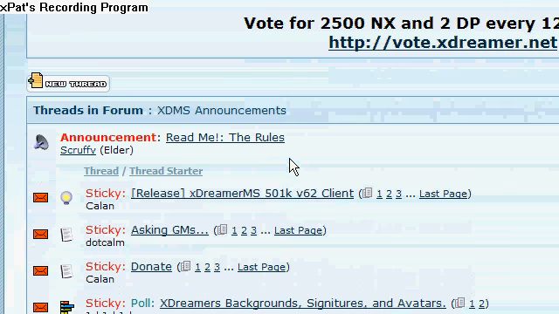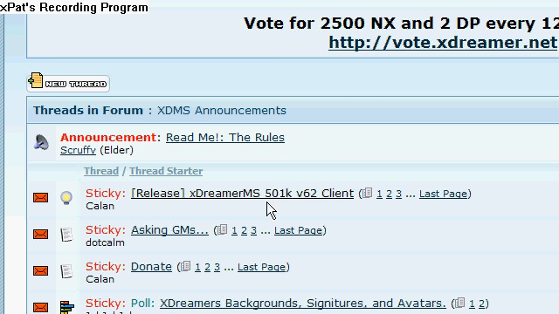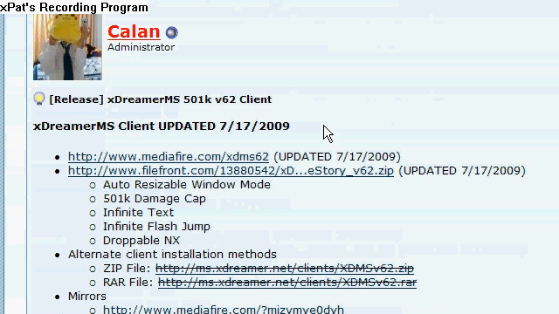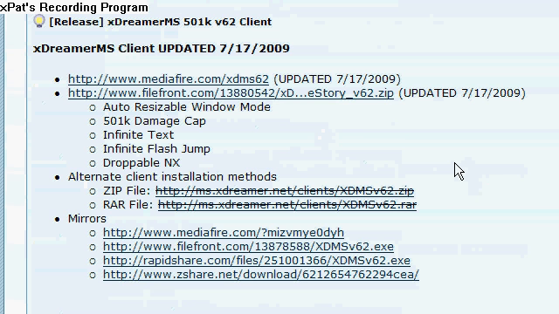Then click on XDMS 51K version 6 client. Then you'll see MediaFire, FileFront, whatever.